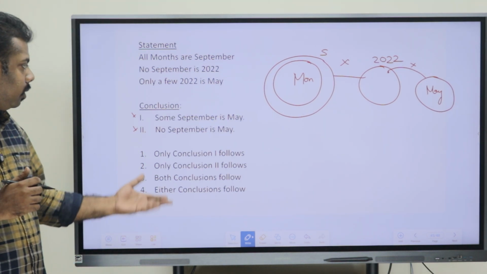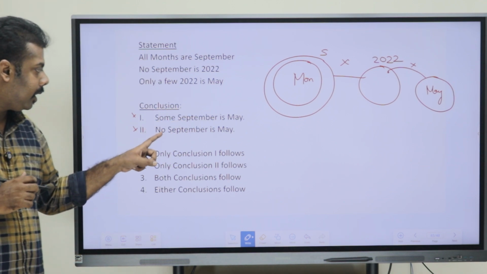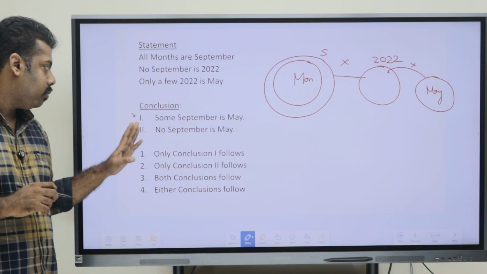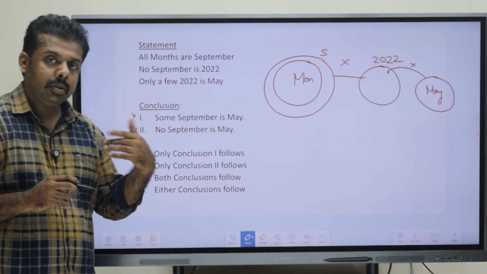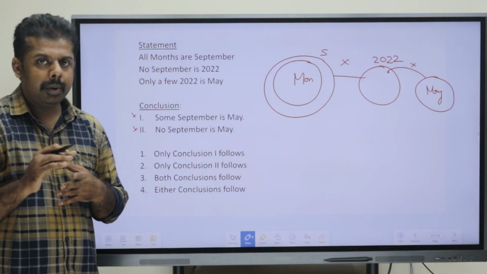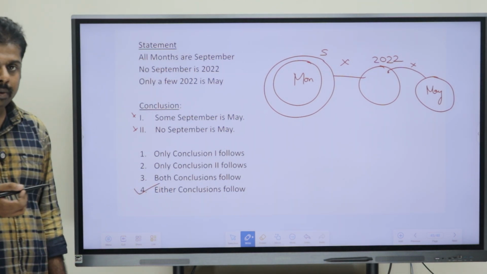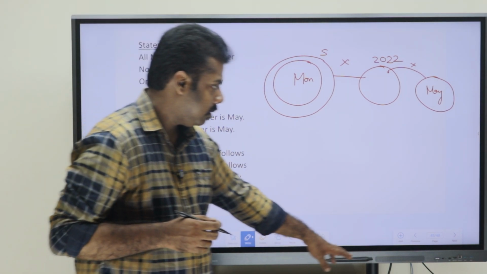Now, just cross check for either or case. The elements are same, that is okay. Then one conclusion is positive, the other is negative, that is also okay. Both are individually wrong. And as we know, some and no is also a complementary pair. So that is why we can mark our answer as option 4, that is either. Moving on to the next one.